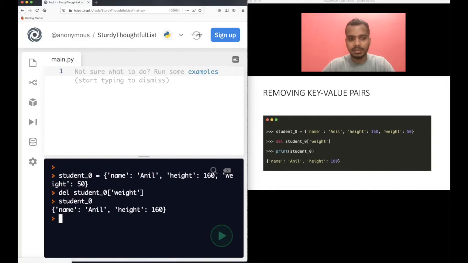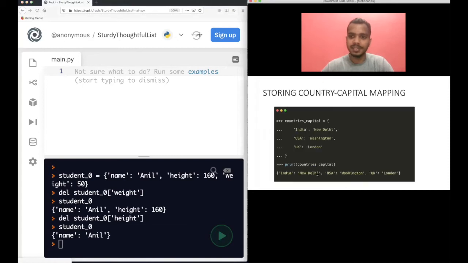This is the way of deleting it. So just use the delete statement, then the dictionary name and the key you want to delete. Let's say if you want to delete height also, we will just write height here. When you put the key here, both key and value get deleted, because key and value are related to each other. Print this again, and you will see that only name Anil is remaining. You can also try deleting this as well. After this, you will have an empty dictionary.